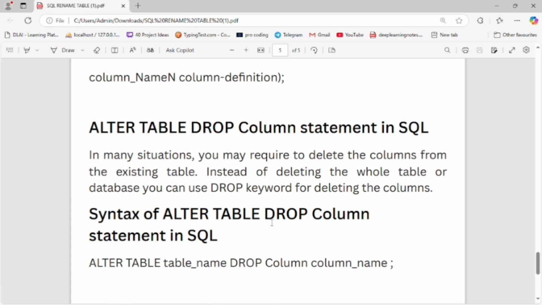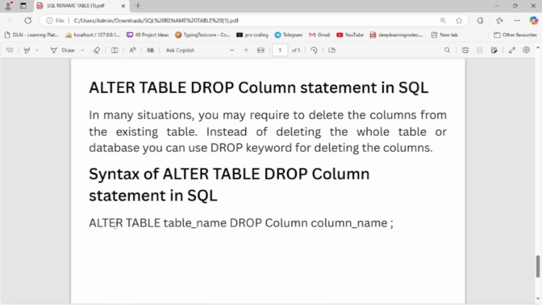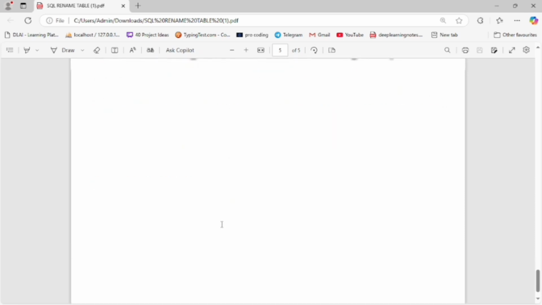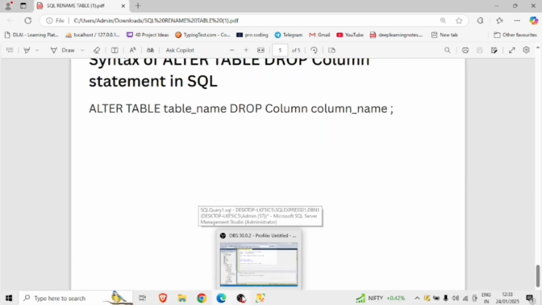Syntax of the alter table drop column statement in SQL: alter table name, drop column name. By this command we can drop a single column at a time. Now let's start the practical in this video.